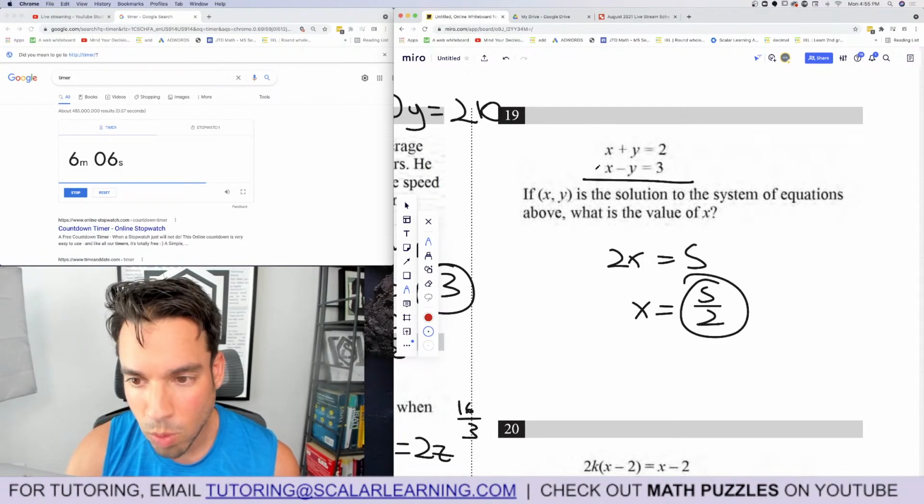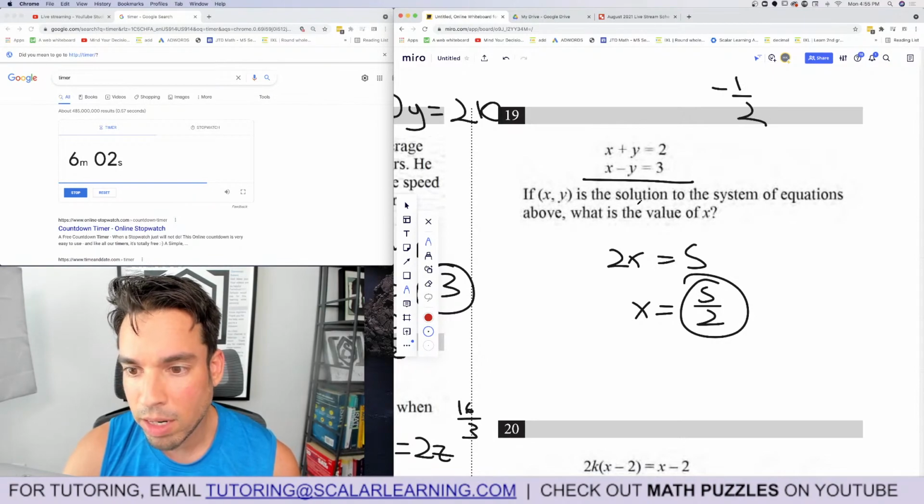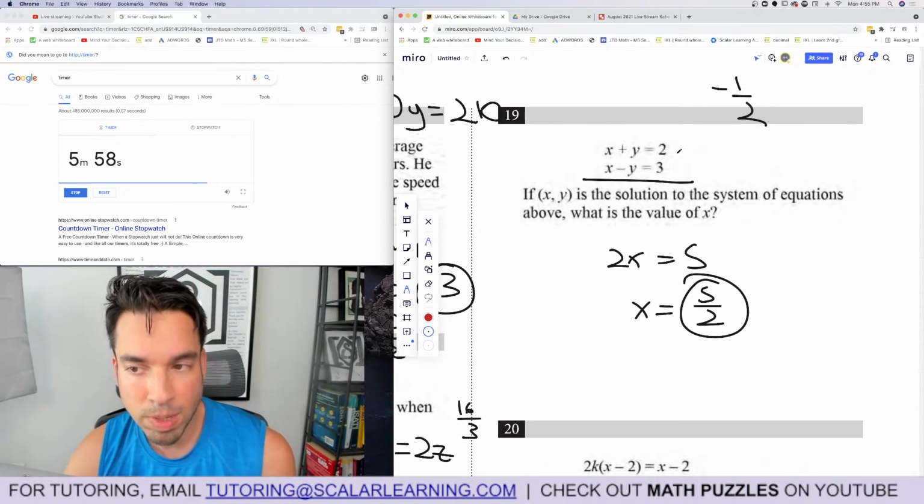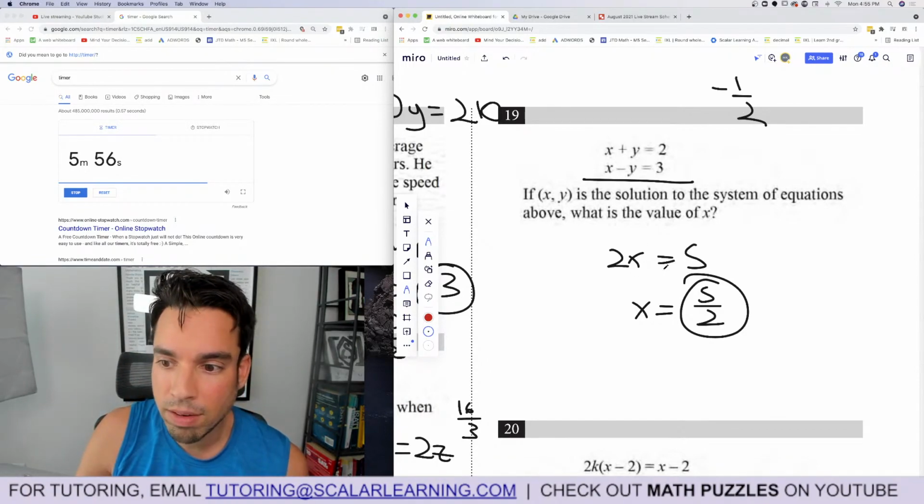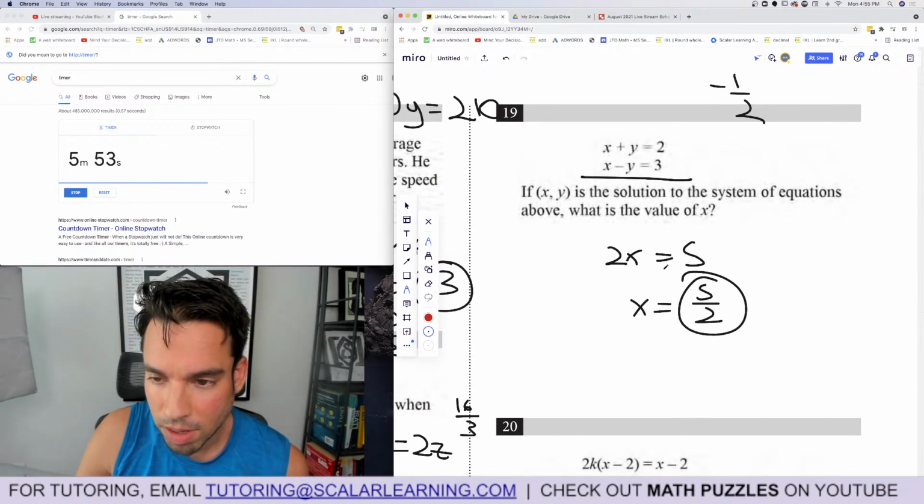Just for fun, let's find y. That's 2.5. Y is negative 1/2, right? And then let's double check. 5 halves plus 1/2, because minus negative 1/2 is indeed 3. We have it nailed. And just make sure they want x, 5 halves, 5 halves.